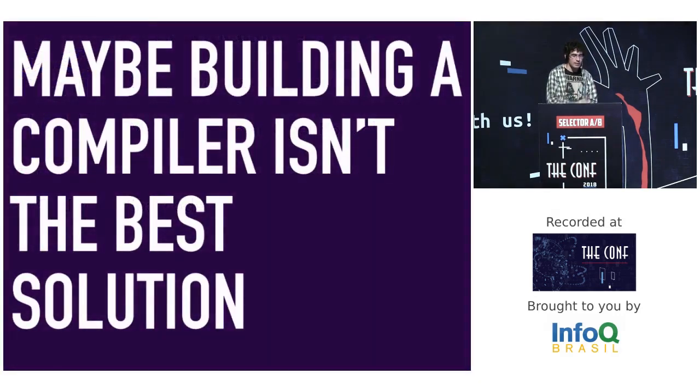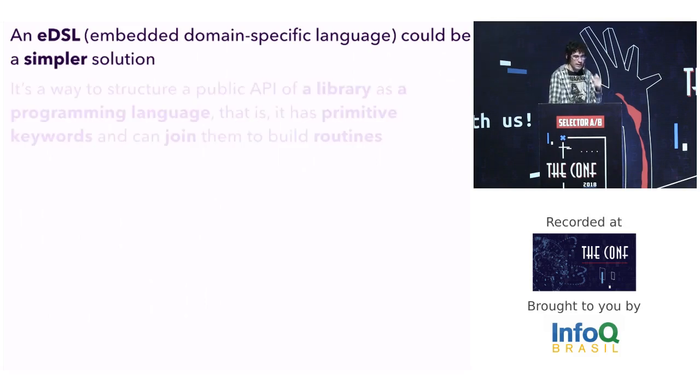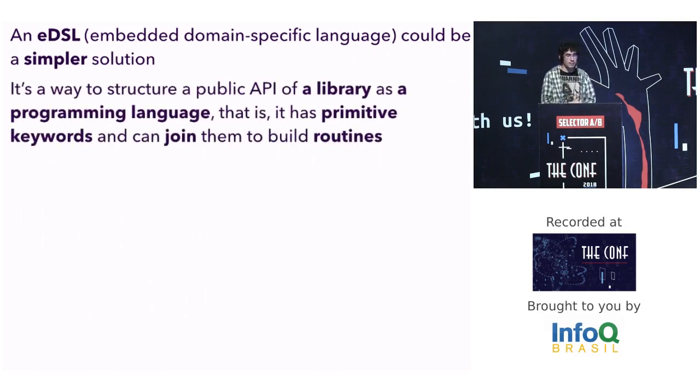And a disclaimer: building a compiler may not be the best solution for your issue. An embedded domain-specific language may be a simpler solution. It's a way to structure the public API of a library as a programming language. That is, it has keywords and you can join them to build routines.